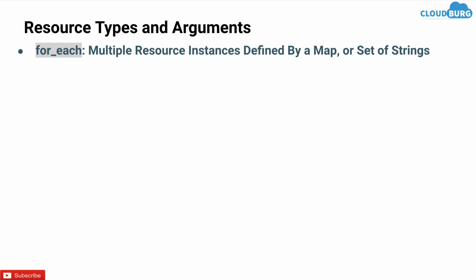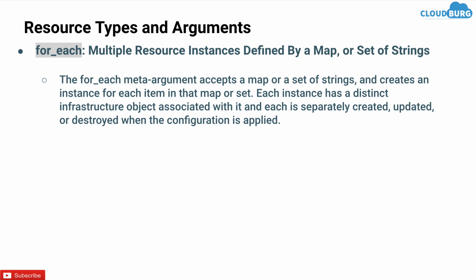Next is for_each. The for_each meta argument accepts a map or a set of strings and creates an instance for each item in that map or set. Each instance has a distinct infra object associated with it, and each is separately created, updated or destroyed when the configuration is applied.